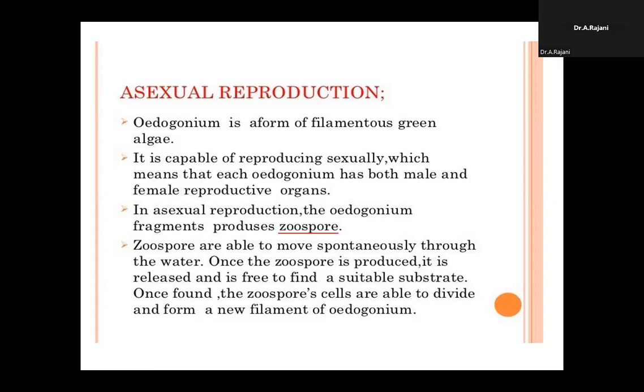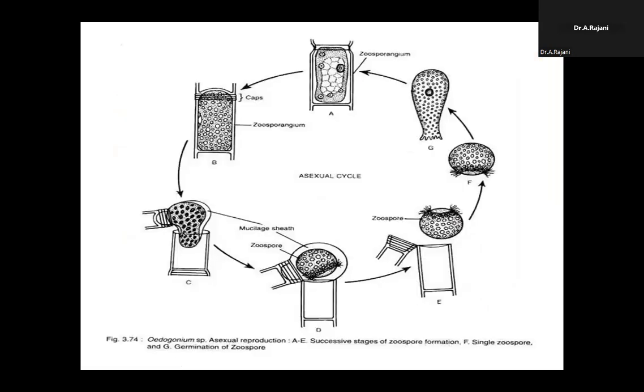This zoospore formation depends upon the presence of free carbon dioxide in water. The cell that produces the zoospore is called the zoosporangium. These zoospores are able to divide and form a new filament of Oedogonium.